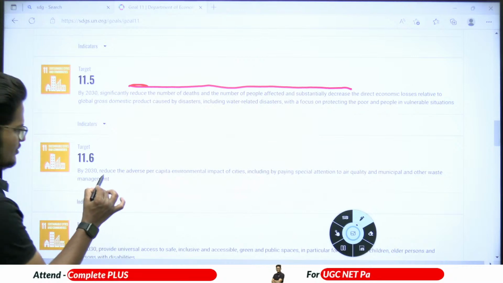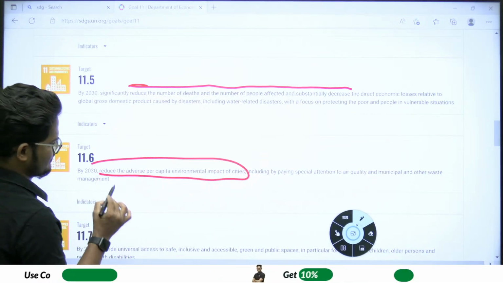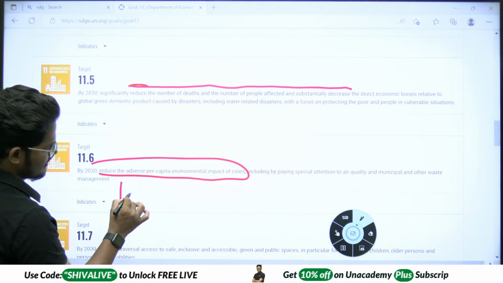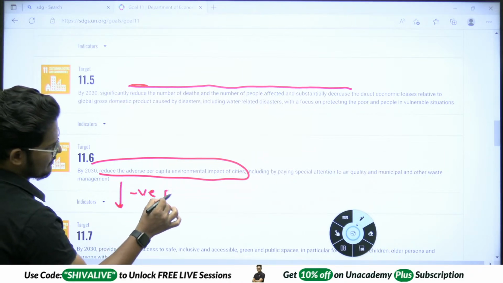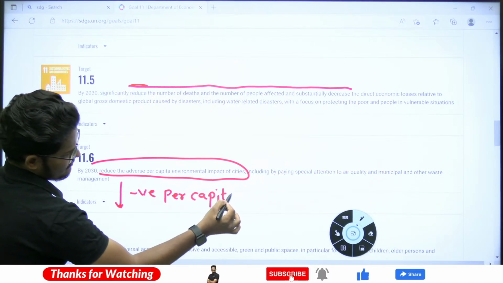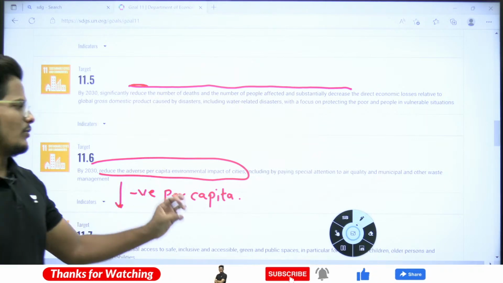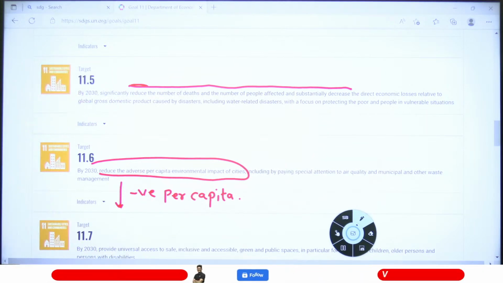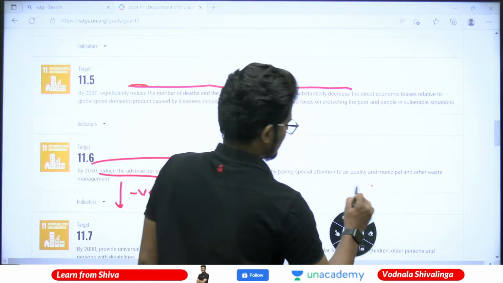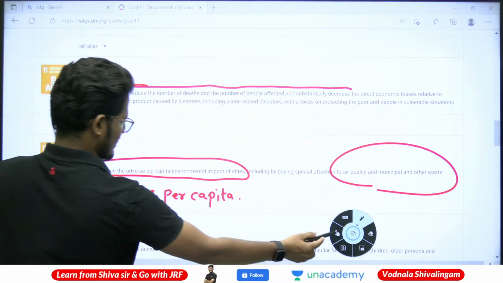And here, reduce the adverse per capita environmental impact of cities. We need to reduce the negative per capita environmental impact in cities, including by special attention to air quality and municipal and other waste management. Next is 11.7.